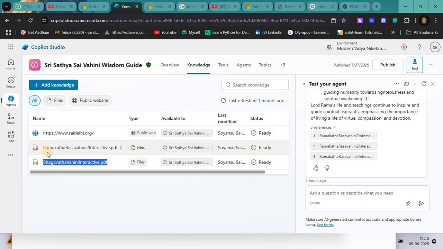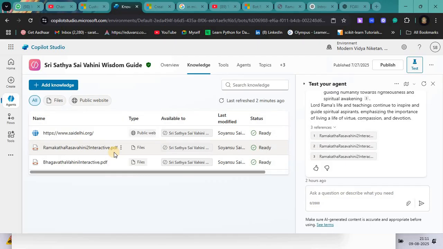Another PDF contains Ram Katha Rasavahini, which has the story of the whole Ramayana and the values behind it, the conversations between Ram and Bharata, and the characteristics of all the characters like Rama, Lakshman, Bharata, Satrughna and Dasaratha.